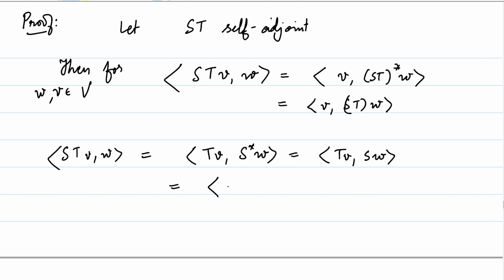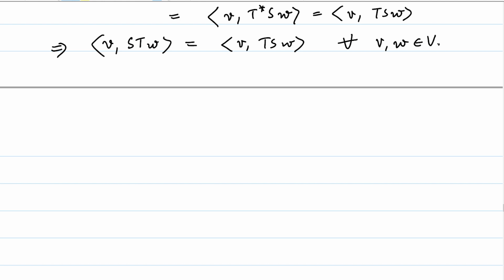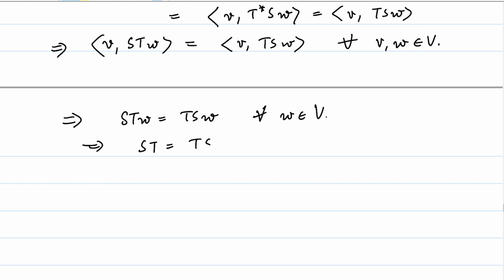But this is also the same as V comma T star SW, which is the same as V comma TS of W. That would imply that V comma STW is equal to V comma TSW for all V comma W in capital V. How we are able to conclude that STW is equal to TSW for all W follows by uniqueness. This argument has been done many times, and therefore from this we are able to conclude that ST is equal to TS.